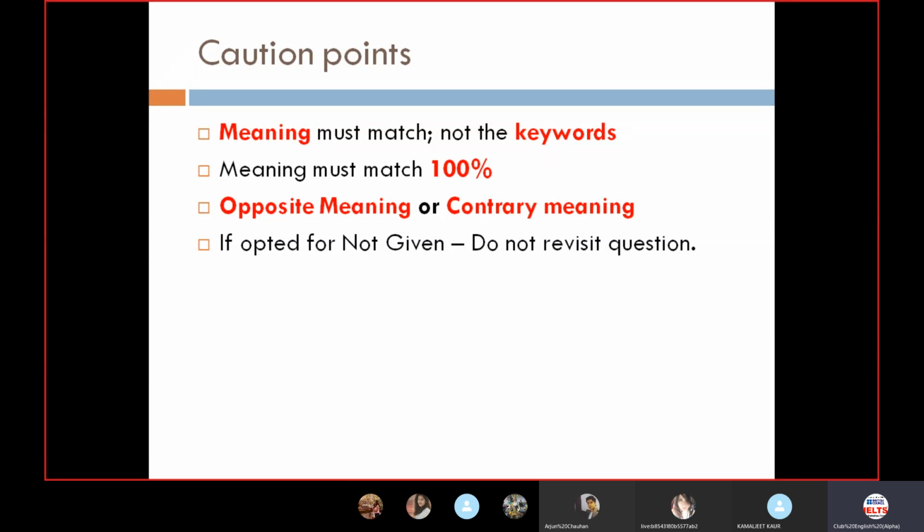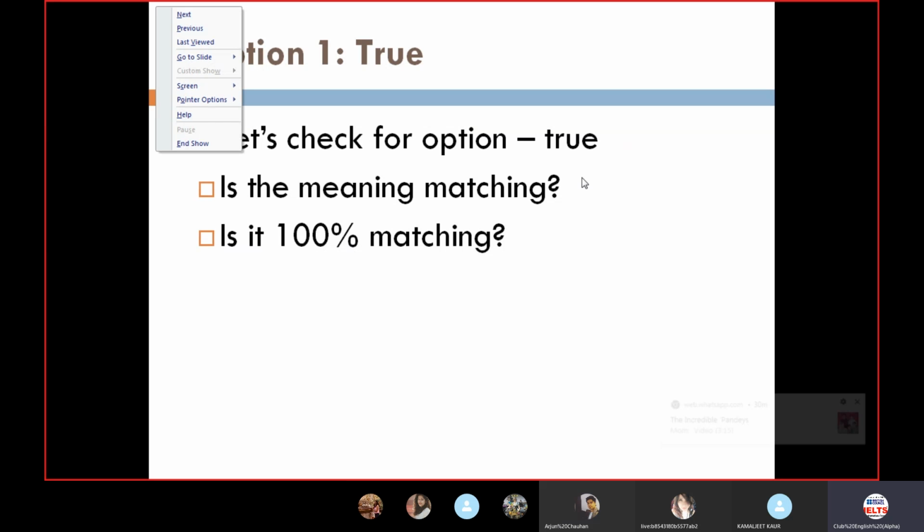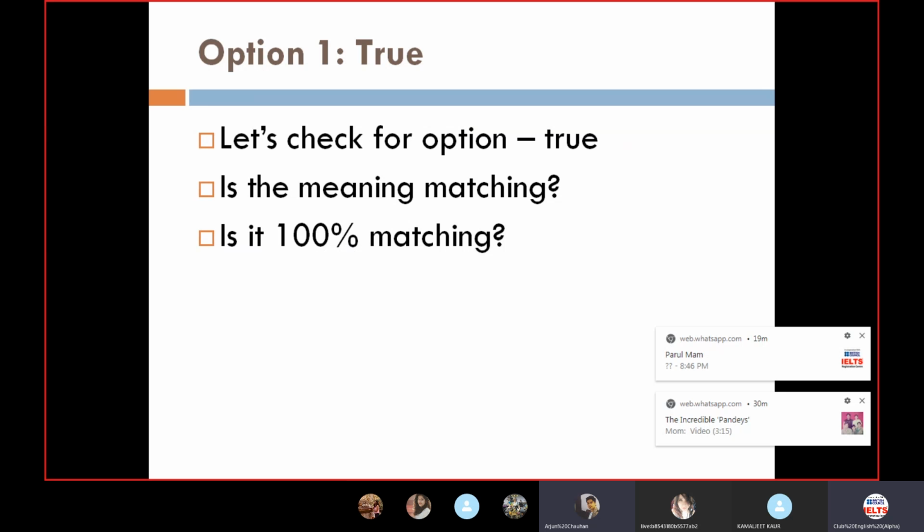Okay, so moving further, option number 1, true. Let's check for option true. Sir, yes, I need to ask one question. If it is yes, please ask. If it is paraphrased, or they have used some synonyms, that means we can go for it. Yes, right. It depends, actually.